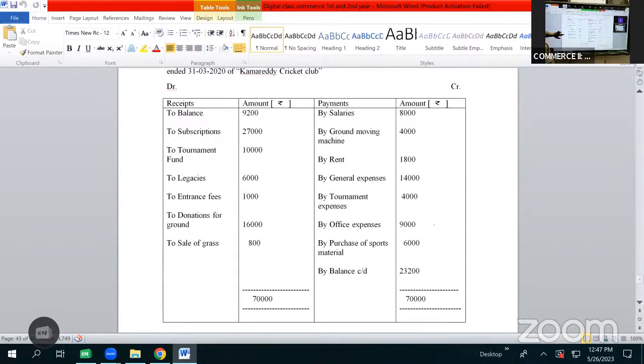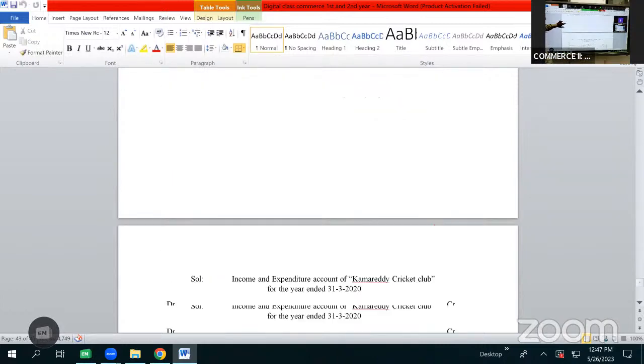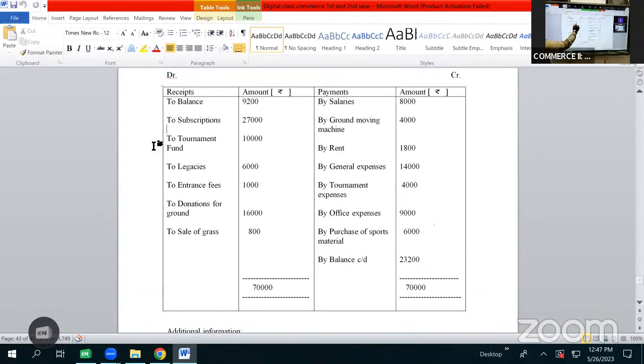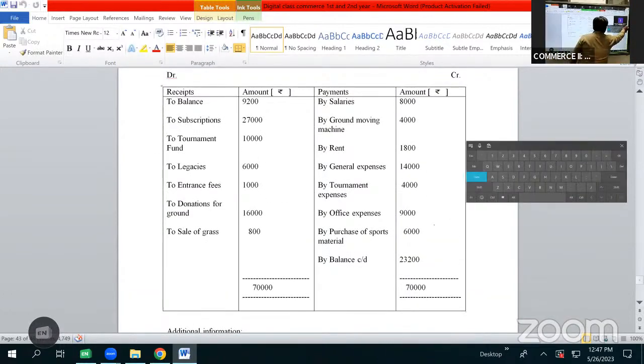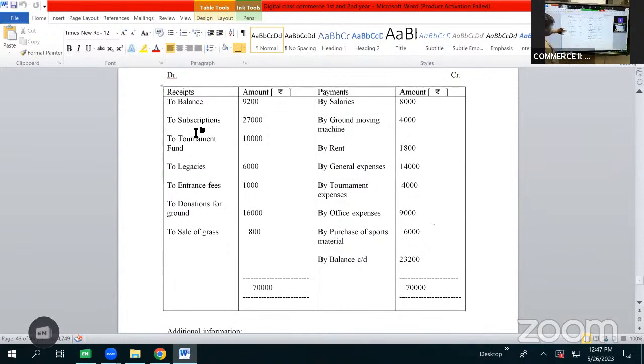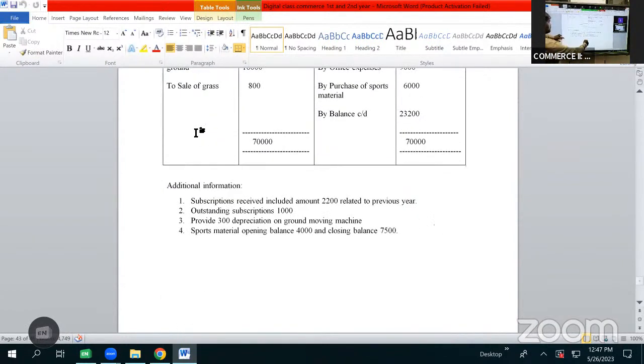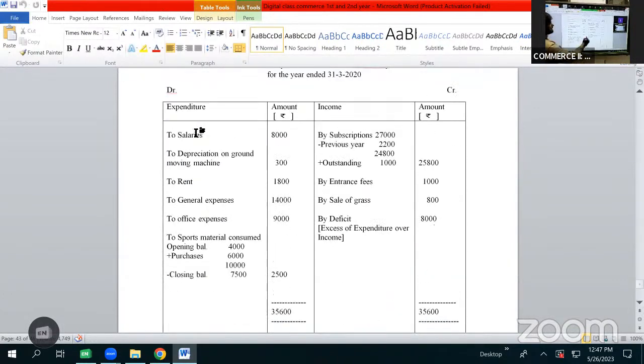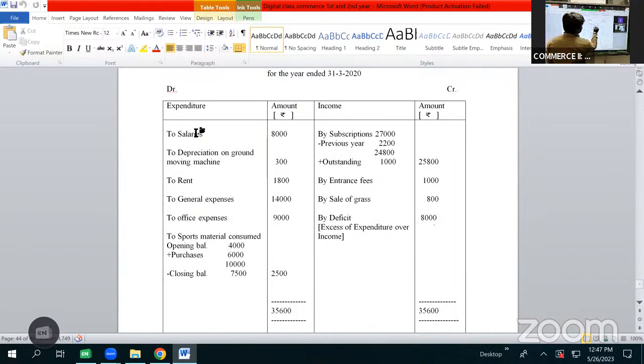To balance brought down, opening balance 9,200 will not be shown here as it is an opening balance. Then after opening balance we have subscriptions 27,000, for which we have an adjustment that 2,200 belongs to previous year and outstanding subscriptions 1,000. So 2,200 will be subtracted, 1,000 will be added to subscriptions. So first it will be shown as by subscriptions 27,000 less previous year amount 2,200. Subtracting 2,200 it becomes 24,800. Then adding outstanding amount 1,000 rupees to it, it becomes 25,800.